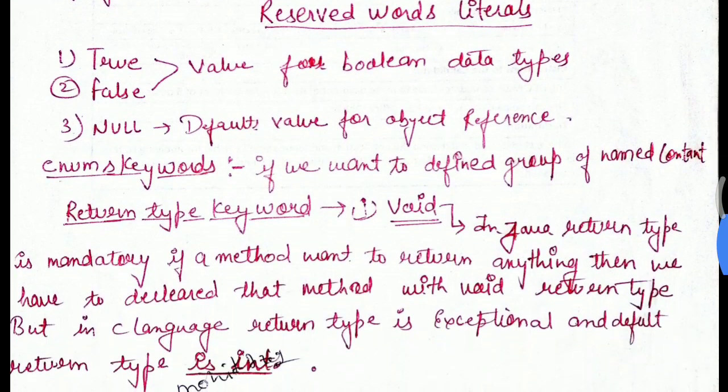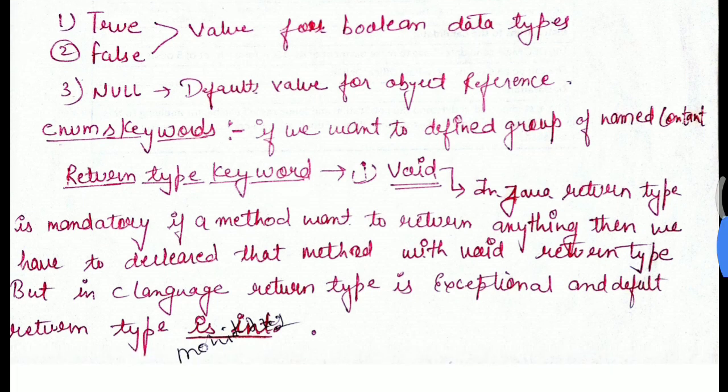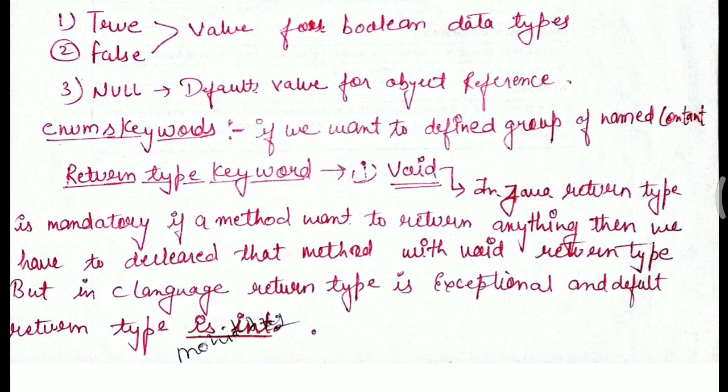The reserved word literals. There are two types, or we can say three: true and false, and the third one is null. True and false are values for the boolean data type, and null is the default value for object references. Enum keyword: if we want to define a group of named constants, we use the enum keyword.